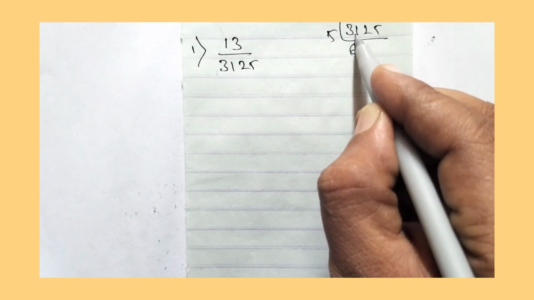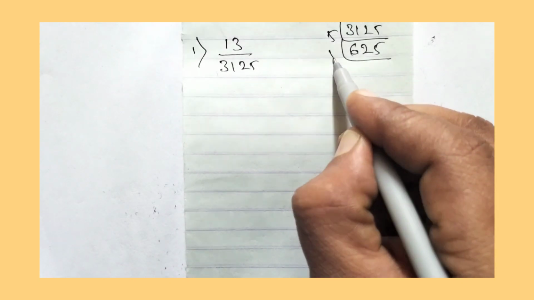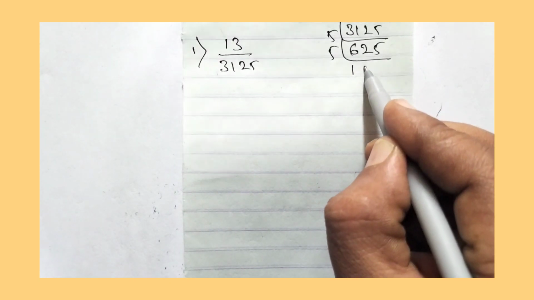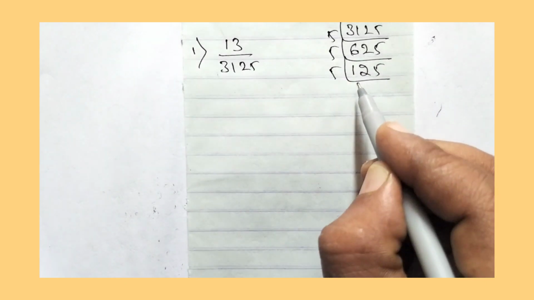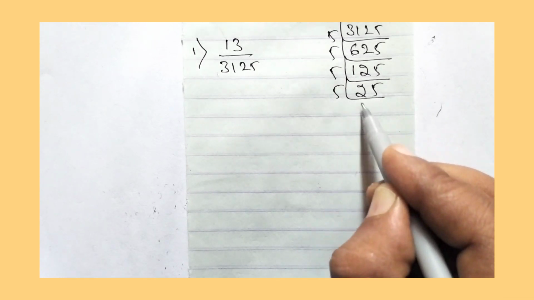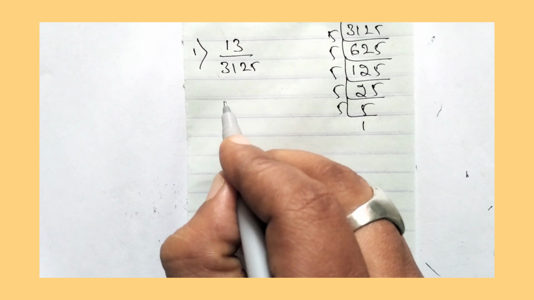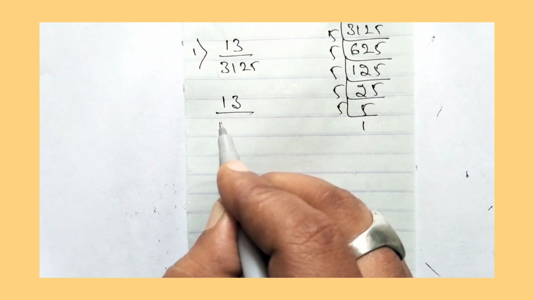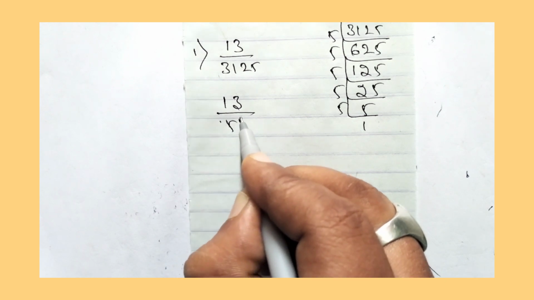5 6s are 30. 5 2s are 10. 5 5s are 25. 5 1s are 5. 5 2s are 10. 5 5s are 25. Then 5 2s are 10. 5 5s are 25. Then 5 5s are 25. Then 5 1s are 5. So 13 divided by 3125 can be written as 13 divided by 5 to the power of 5.